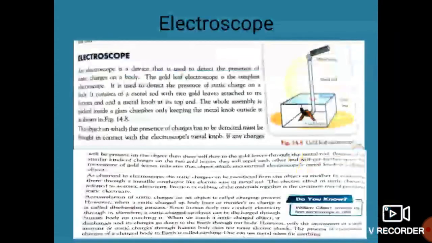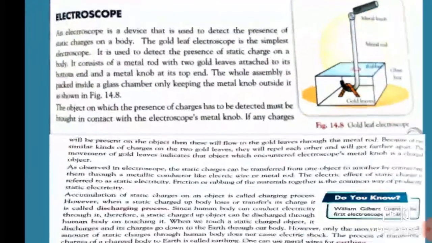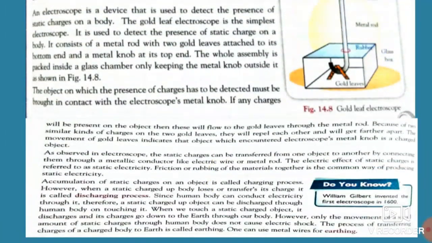Okay, students, got it? Now there is one more concept, the discharging process. What is the discharging process, students? The accumulation of static charges on an object is called the charging process. Whenever an object gains charges, that process is known as the charging process.